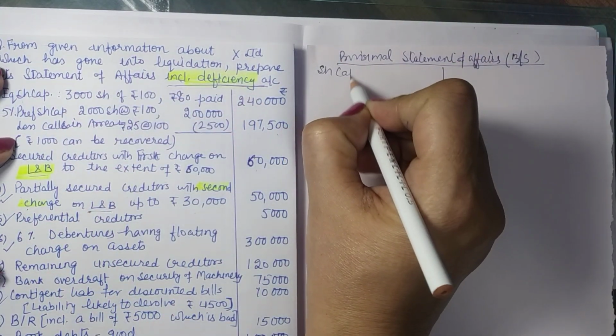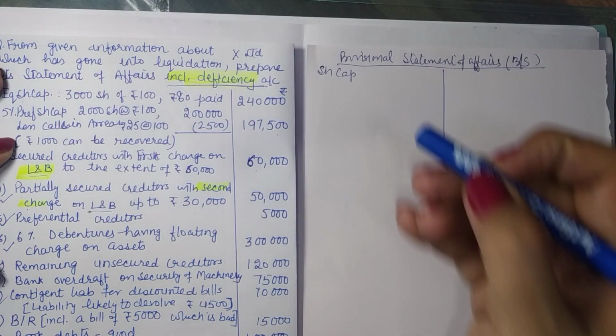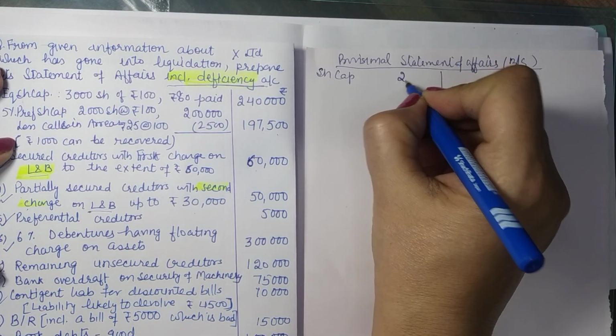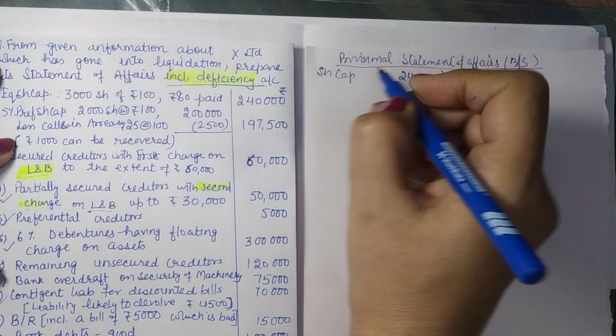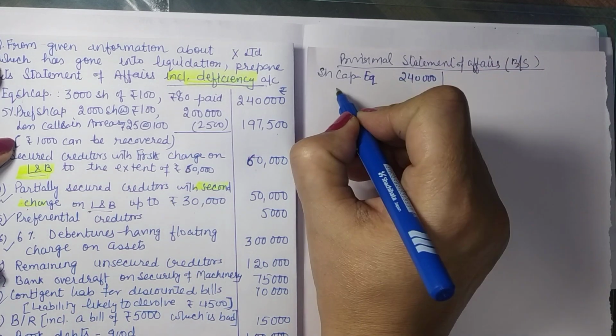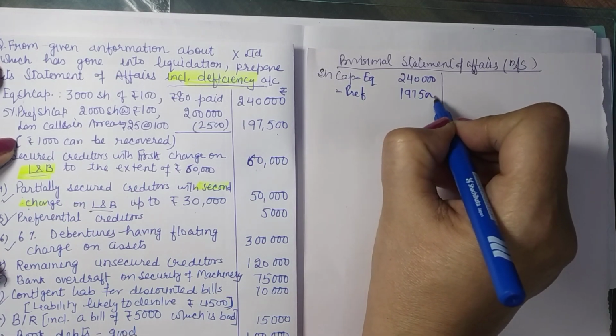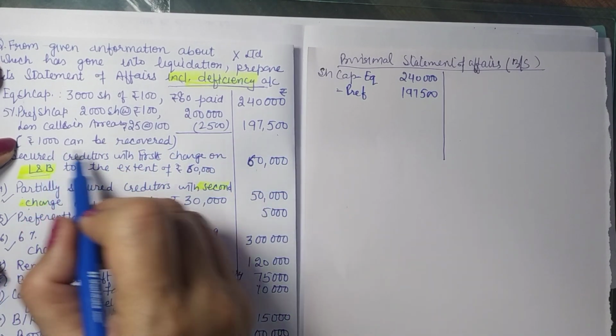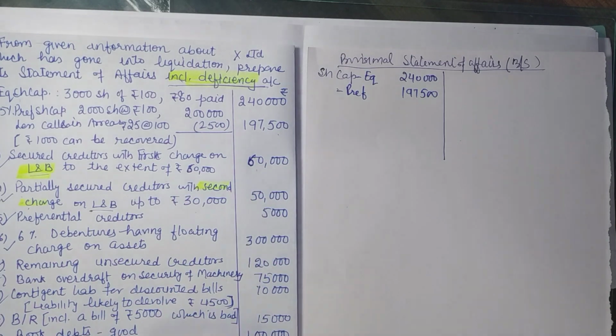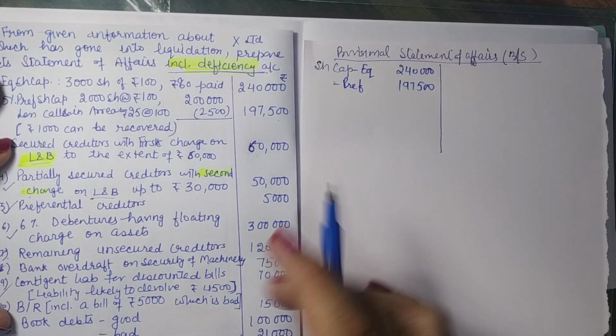Share capital is given: 2,40,000, that is equity. Preference is given 1,97,500. It says out of 2,500,000 can be recovered. So this will be a part of the cash that we will get.